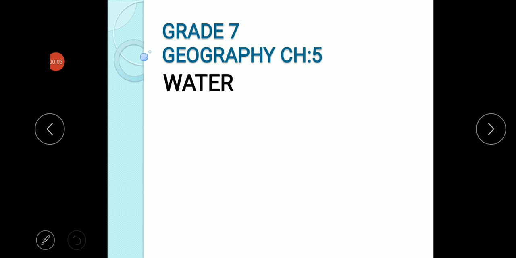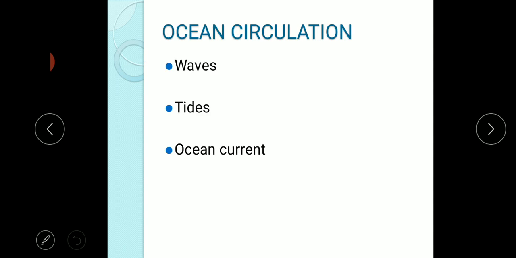For grade 7, today we are going to see the second session in Geography, Chapter 5 about water. In the previous session, we have learned what water is, the distribution of pure water, and what an ocean current is, right? In this session, we are going to learn about waves, tides, and ocean currents. First, waves.